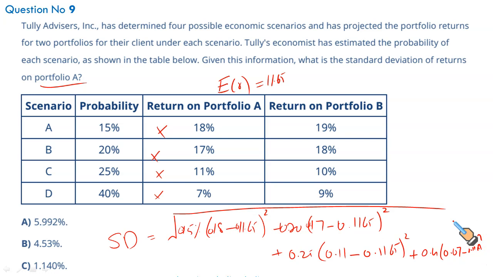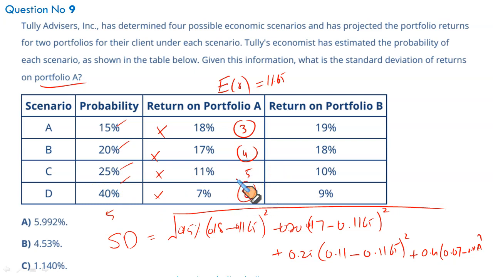Now, if you want to solve it using your financial calculator, that will be long, but I'll give you the idea. All these numbers can be divided with the highest common divisor of 5. We can divide all of this with 5. 5 3s are 15, 5 4s are 20, 5 5s are 25, and 5 8s are 40.